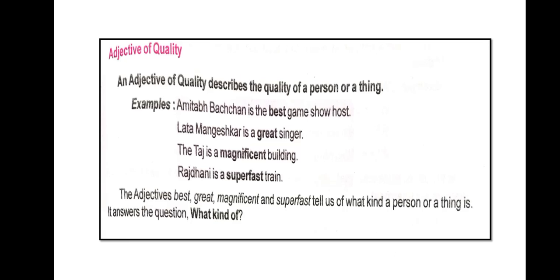Amitabh Bachchan is the best game show host. Here best is the adjective of quality. Lata Mangeshkar is a great singer. Here great is the adjective of quality. The Taj is a magnificent building. Rajdhani is a super fast train. So here the adjectives best, great, magnificent and super fast tell us what kind of a person or a thing it is. So it answers the question 'what kind of'. I hope you have understood.